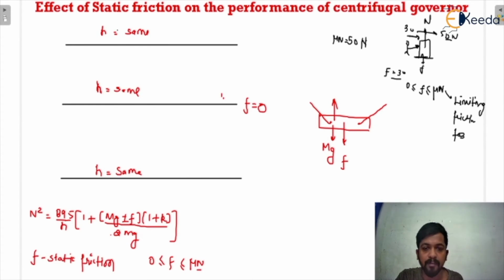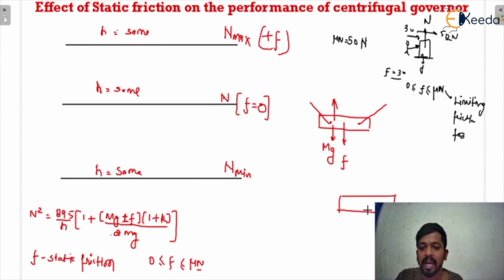Okay, at F equal to 0, at friction equal to 0, the speed is N. Now when F is positive, positive means both are going to be added. Here you can see there is a plus minus F, so both signs are possible. As there is a plus F, there will be a speed that I'm taking as N maximum,